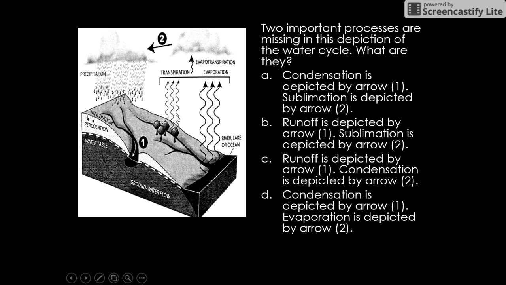So the only thing that water is running downhill, runoff. So we can immediately eliminate A and D. So we have runoff is arrow 1, sublimation is arrow 2, or we have runoff is arrow 1 and condensation is arrow 2. Condensation, remember, C is cloud, 2 is involving clouds, so it is C. Go ahead and try those next 2 problems on your own.